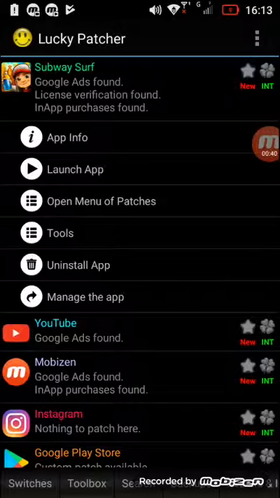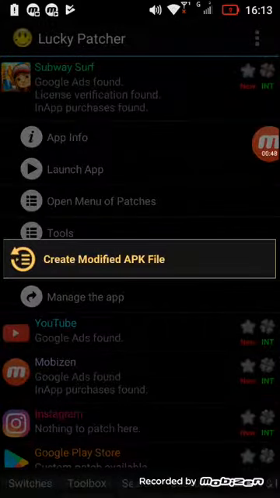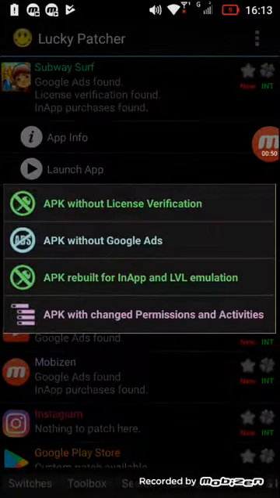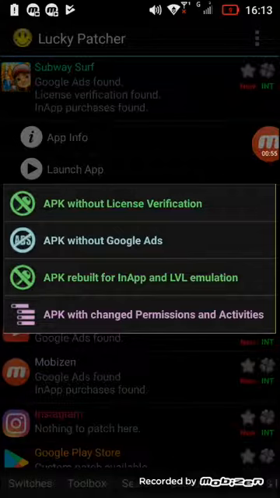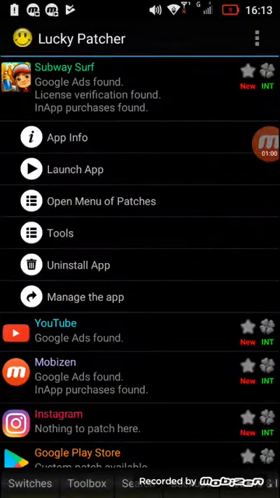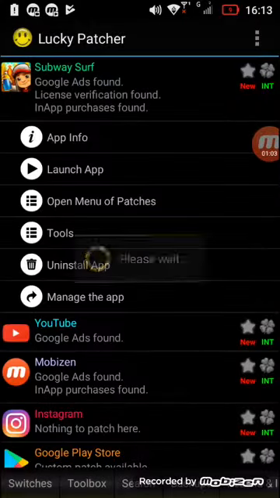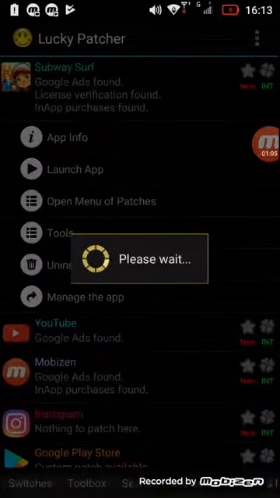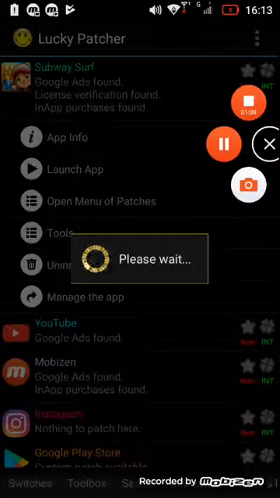First of all, you click Subway Surfers, then you click Open Menu of Patches. The third, then you click Create Modified APK File, APK Rebuild for in-app and LVL emulation. Then you click Rebuild App and you wait. You can click it when you've got two minutes or less, but I prefer to just wait until it's finished.